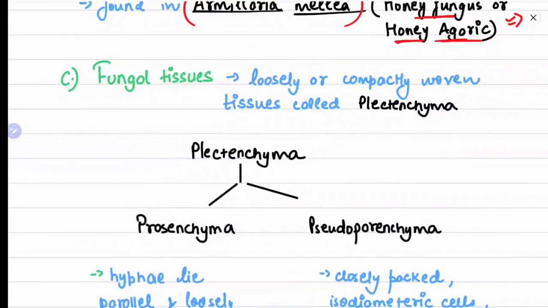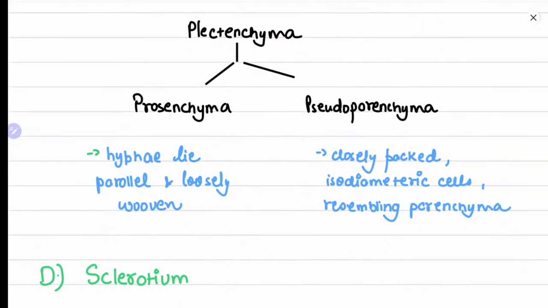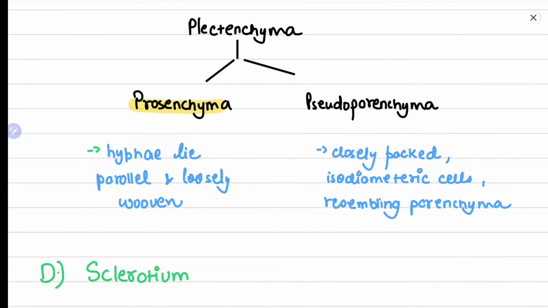Fungal tissues: loosely or compactly woven tissues, also called plectenchyma. Plectenchyma is of two types, prosenchyma and pseudoparenchyma. Now, parenchyma you might have heard in the botany part: these are isodiametric cells that are arranged very closely to each other.